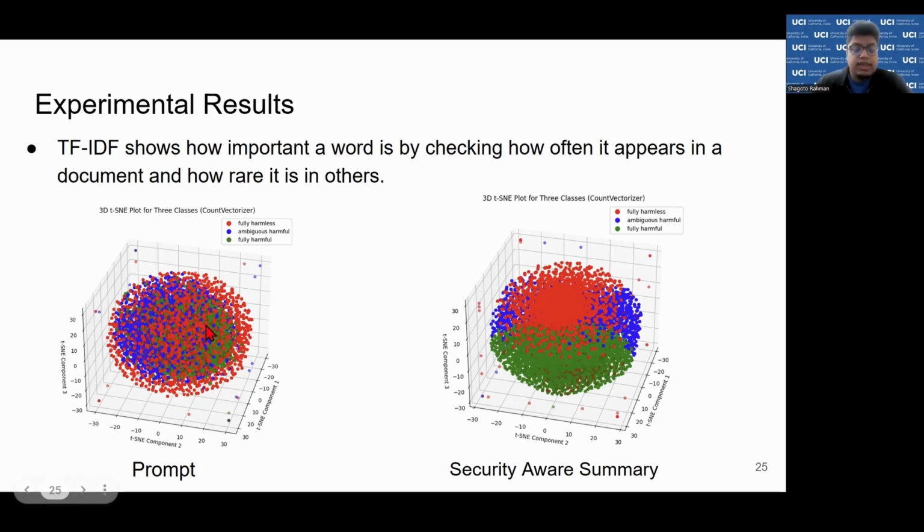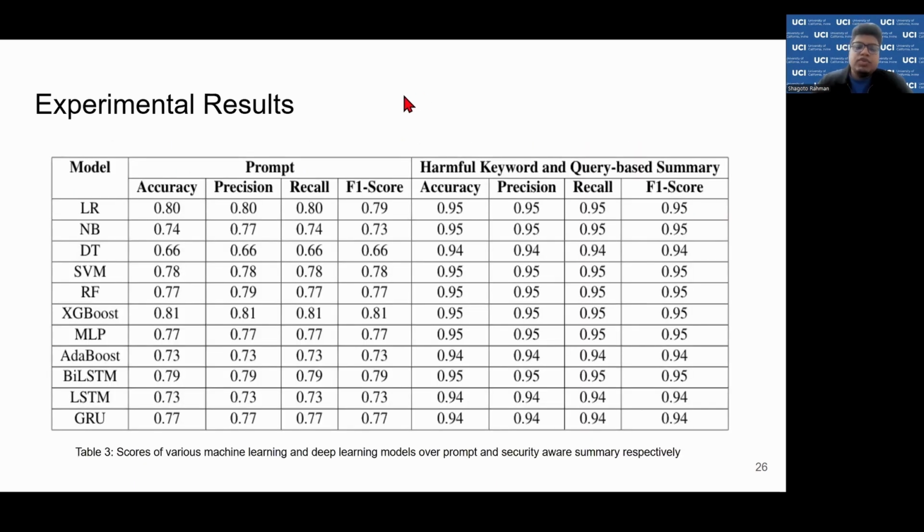We can't even see any clusters. What we only see is the conglomeration or agglomeration of different types of prompts, but they are not easily separable. But when you use the security-aware summaries, you can even see with your eyes different clusters, for example red, blue, and green here, which basically means whether that is harmful, harmless, or ambiguously harmful. The reason behind this is that the summaries are very well enriched in terms of the security of the prompt. And we can also prove the same using different machine learning and deep learning classifiers here.